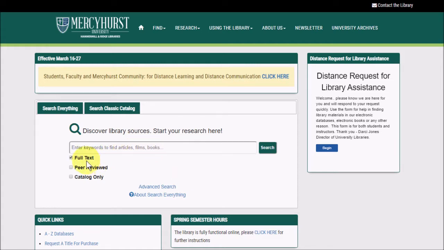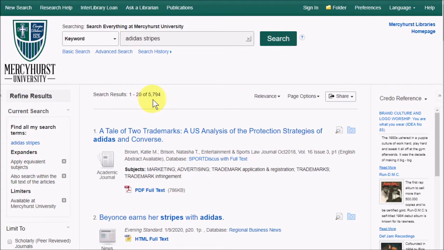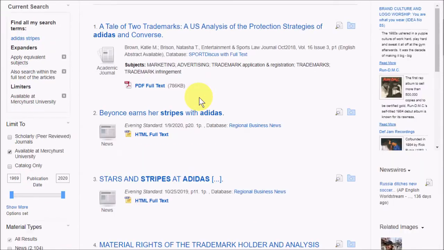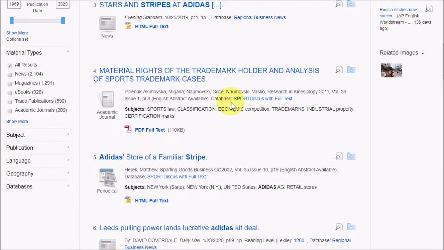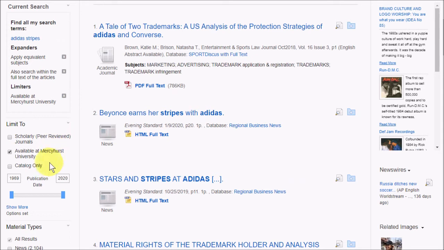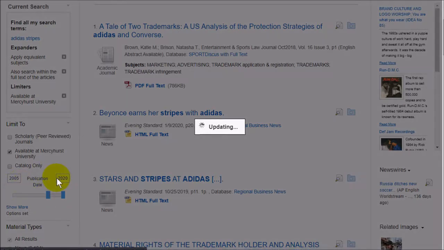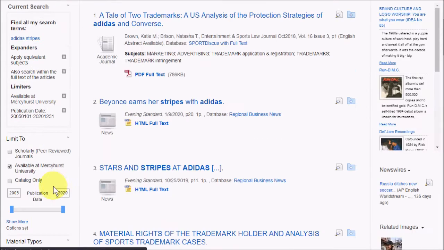I'll start with full text selected, so that we'll be looking at things that are available to see right now, rather than things we have to go find somewhere else. Let's try searching for Adidas stripes. And that search brings us about 5,700 something resources of various types. And we can also narrow things down by date if you wish. So maybe I only want things from, say, the past 15 years. I can tell it to do that.